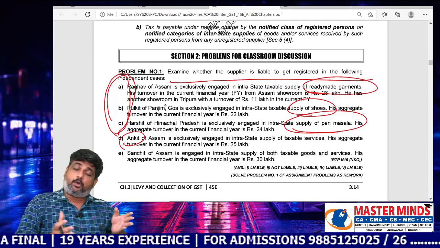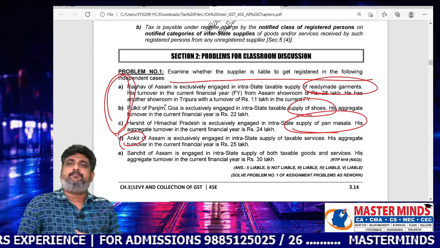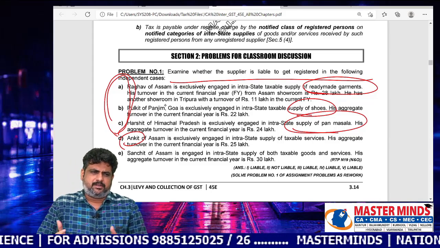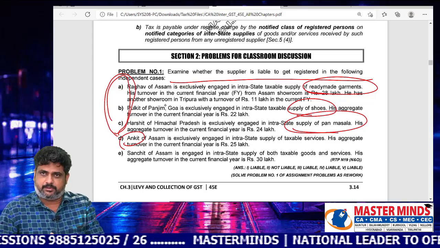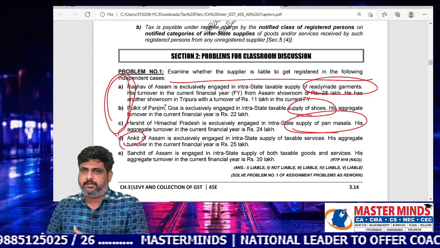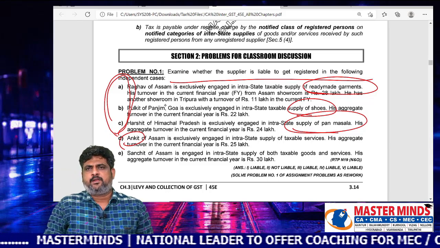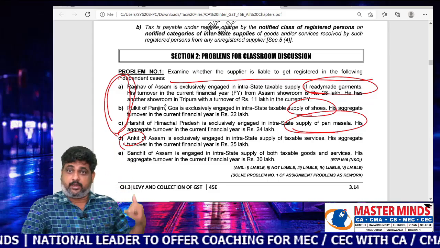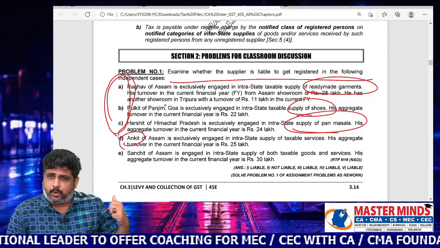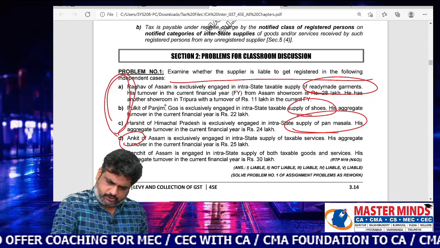We will make a proper research, and we have a proper research team which analyzes every exam paper pattern, and we will change our material according to the paper pattern which is given in the exam. So this is another example: if you are able to study the problems that are given in Mastermind State material, you are able to answer the question which is given in the exam.